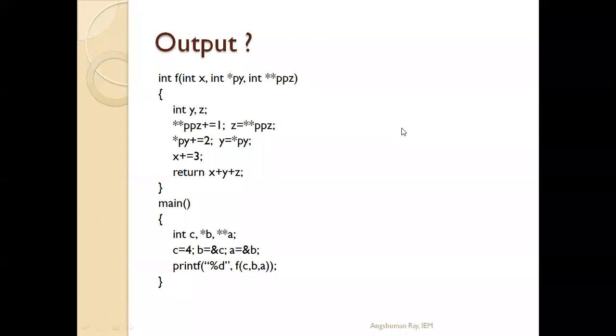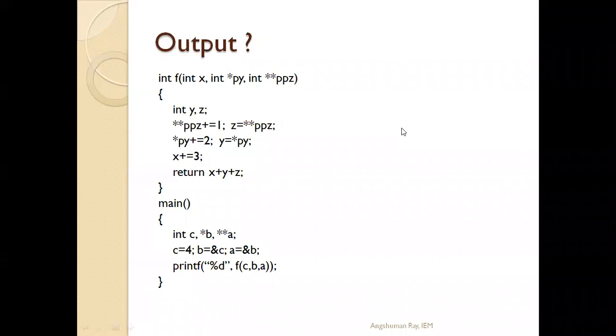Now c is equal to 4, b is equal to ampersand c, and a is equal to ampersand b. Printf percentage d comma f, calling the function, passing the values c, b, and a.